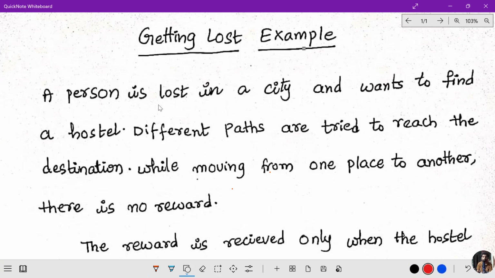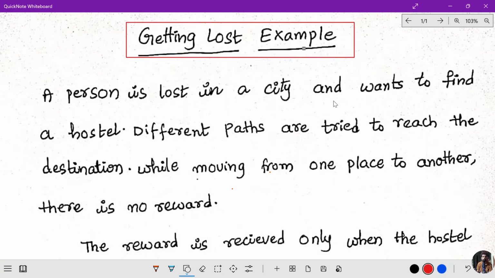In this video, I will explain the getting lost example. This concept belongs to the machine learning subject. So let us see the example related to getting lost.